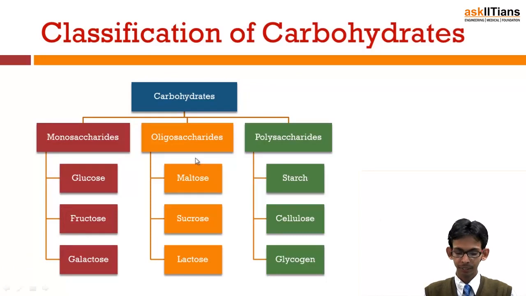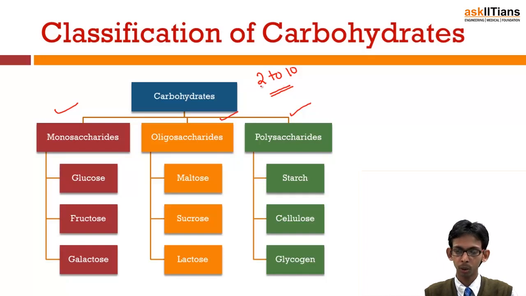Now next is classification of carbohydrates. Carbohydrates are classified on the basis of their structure as monosaccharides, oligosaccharides and polysaccharides. Monosaccharides are the simplest form of carbohydrates, and they cannot be broken down further into simpler forms, and the most famous monosaccharides are glucose, fructose, galactose. Next is oligosaccharides. Oligosaccharides contain 2 to 10 monosaccharide units joined together.